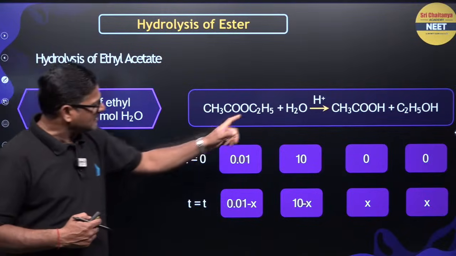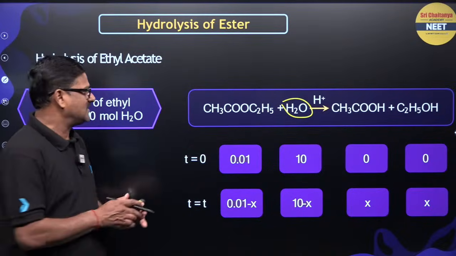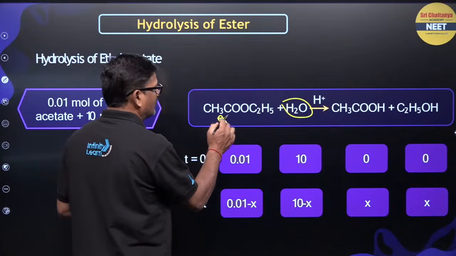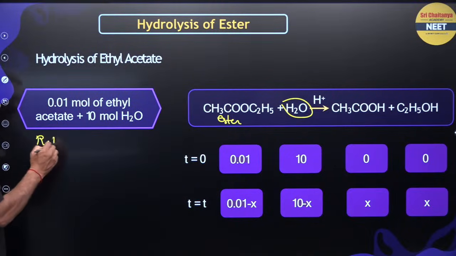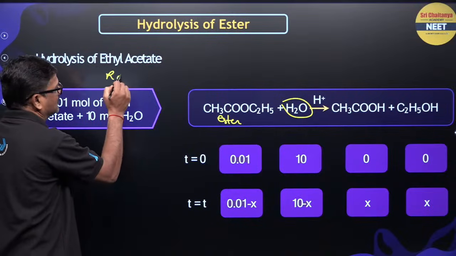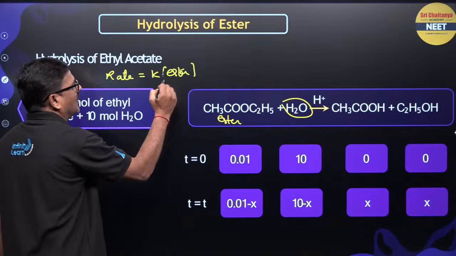If water is taken in large excess, what will happen? This is an ester. I mean to say the rate is equal to K[ester][water].